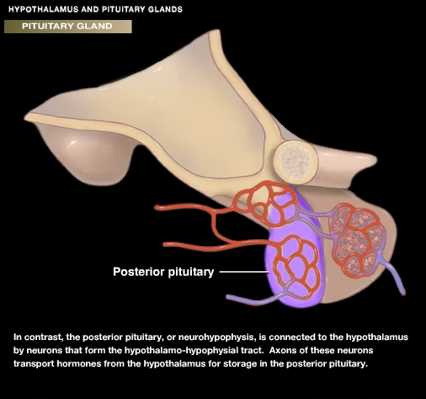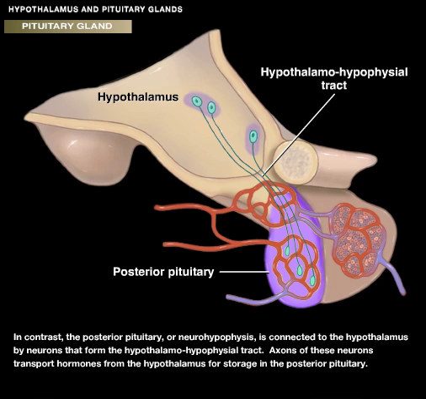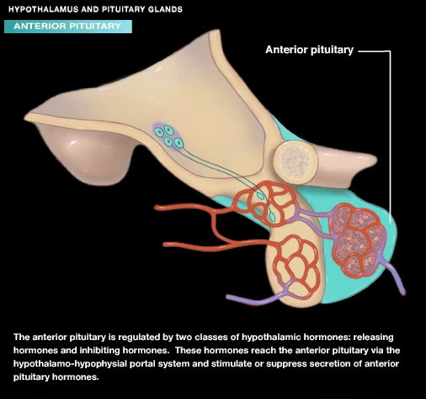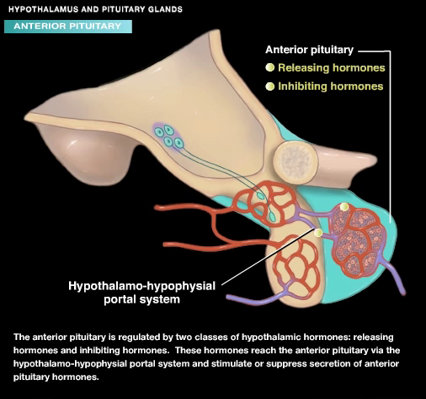In contrast, the posterior pituitary, or neurohypophysis, is connected to the hypothalamus by neurons that form the hypothalamo-hypophyseal tract. Axons of these neurons transport hormones from the hypothalamus for storage in the posterior pituitary. The anterior pituitary is regulated by two classes of hypothalamic hormones: releasing hormones and inhibiting hormones. These hormones reach the anterior pituitary via the hypothalamo-hypophyseal portal system and stimulate or suppress secretion of anterior pituitary hormones.